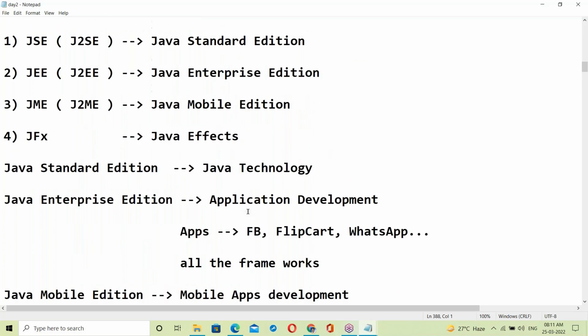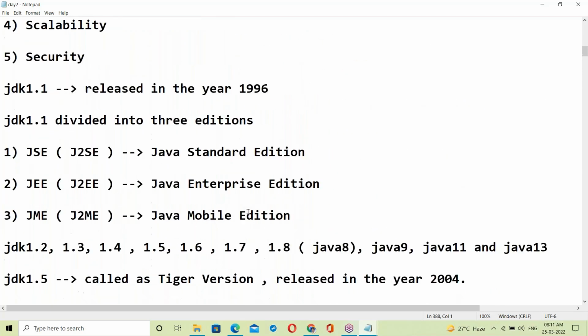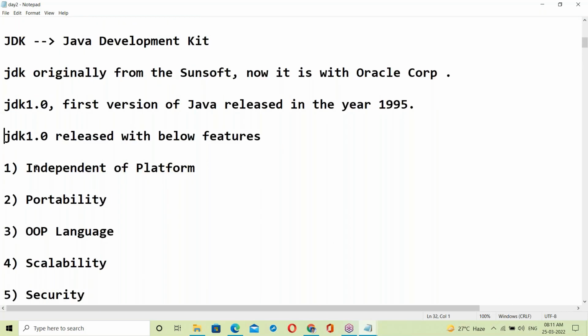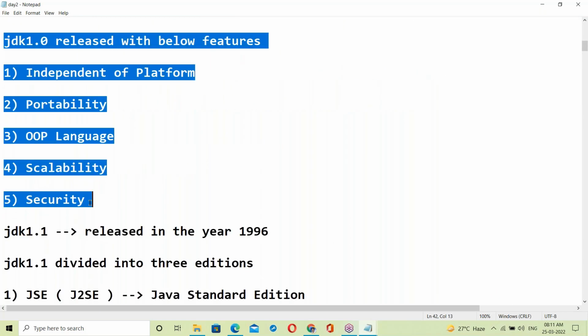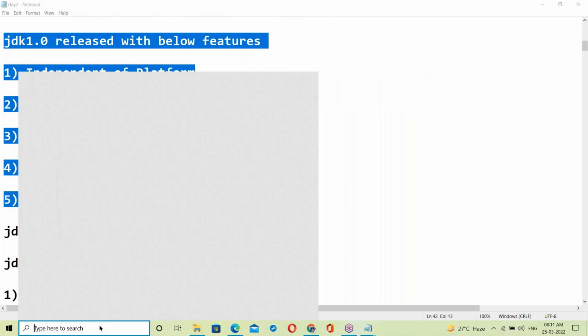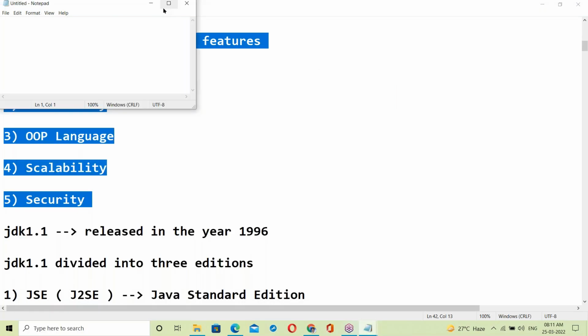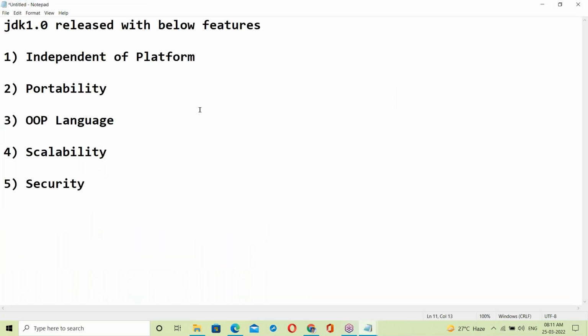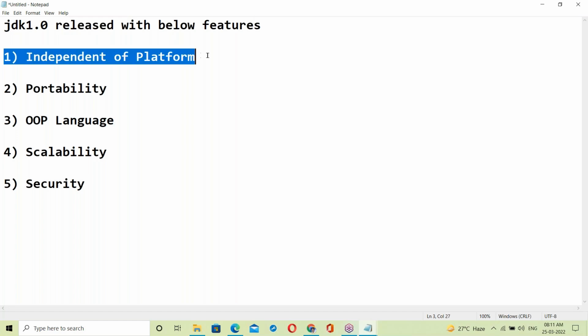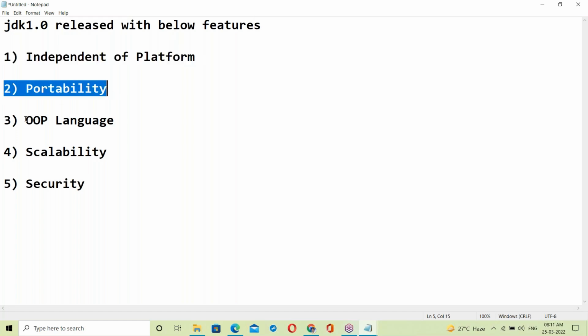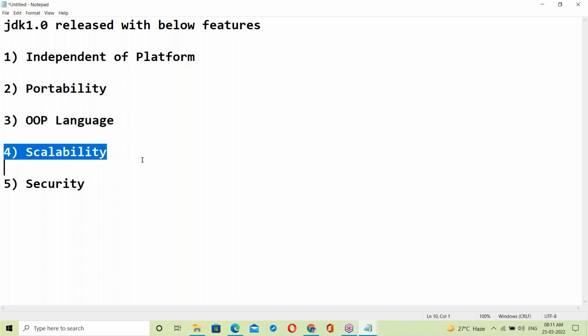Today's topic is Java features. JDK 1.0 was released with these features: platform independence, portability, object-oriented language, scalability, and security.